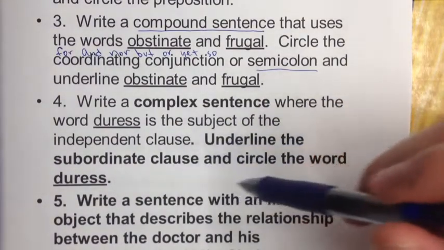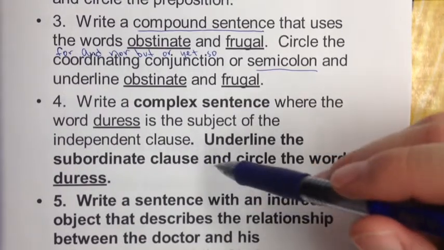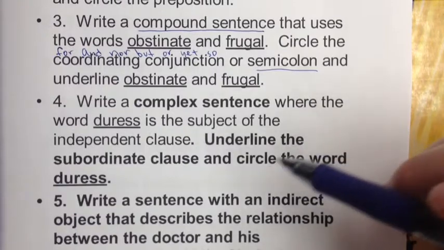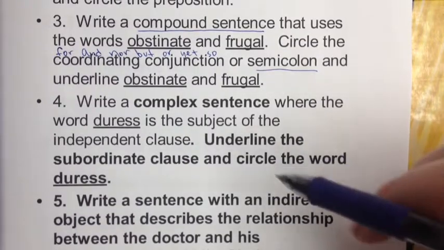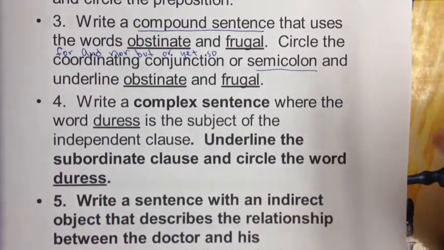You also need to have a subordinate clause. And a subordinate clause is a group of related words that cannot stand alone as a sentence, but have a subject and a verb. And they come in 3 flavors. There are adjective clauses, noun clauses, and adverb clauses.